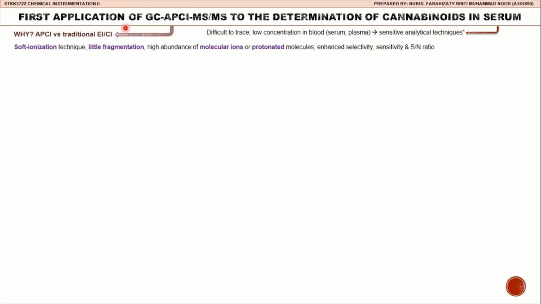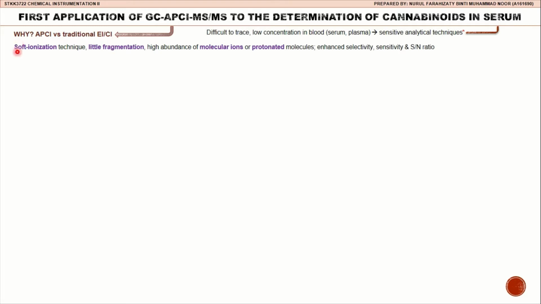In this study, the researchers used GC-MS coupled to APCI. As we know, APCI is more commonly used in LC-MS, but in this study, GC is more preferred because GC has better chromatography resolution and is more suitable for analysis of volatile and thermostable analytes. So why use APCI instead of electron ionization or chemical ionization?